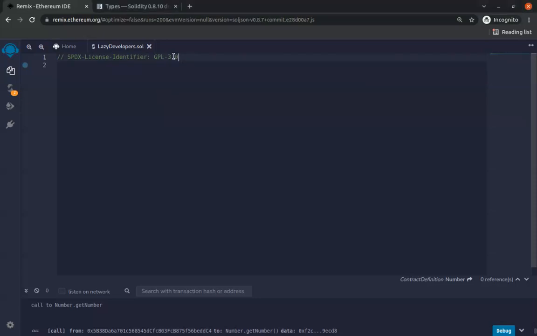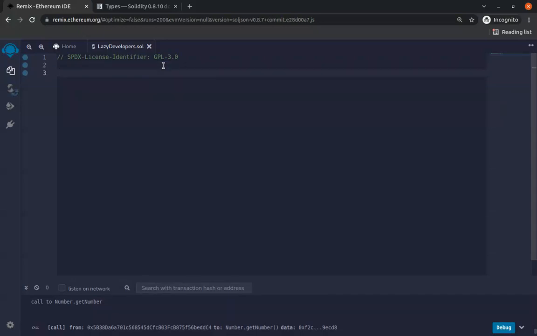So what you see here is actually a license, right? It's just a license. I'm just specifying that this is the license we are going to be using. And this was actually added more recently. When I came back to writing smart contracts, I wrote a code and tried to compile it, and I got a compilation error. It was telling me that I had to provide a license. So, for some reason, this thing you see here, you have to actually provide it. I don't know if you're using a different compiler or you're somewhere else in the world. This might be different, right? Let's pray it's different, but yeah, you just have to do this.